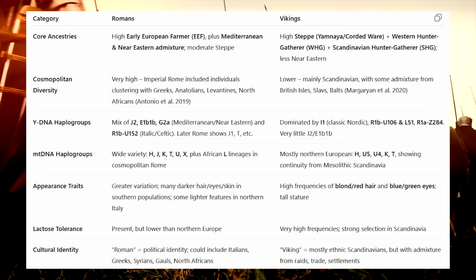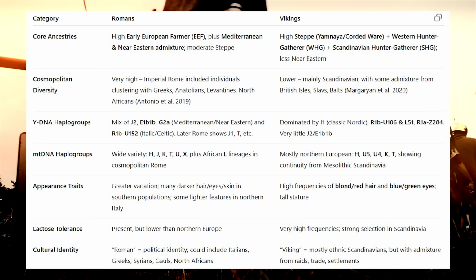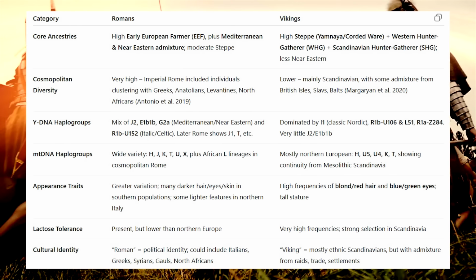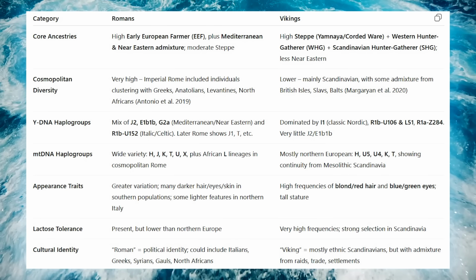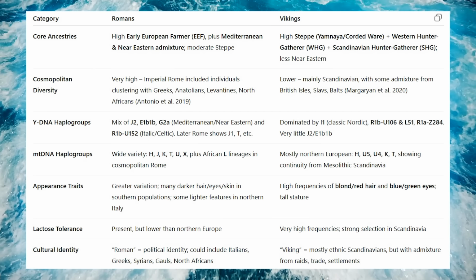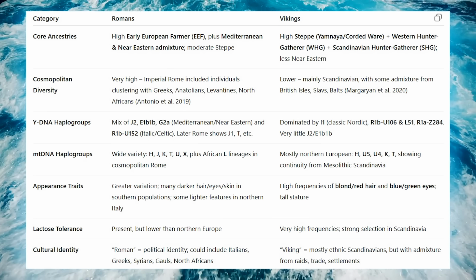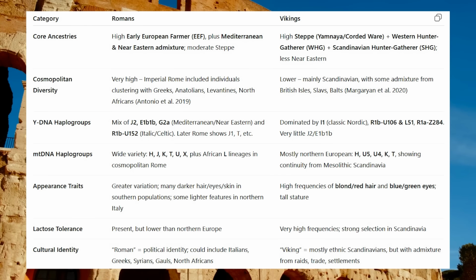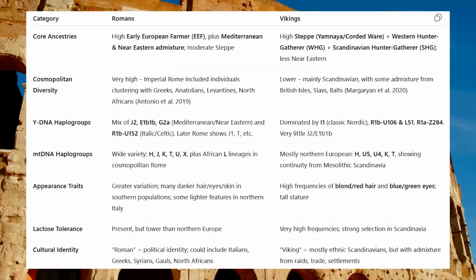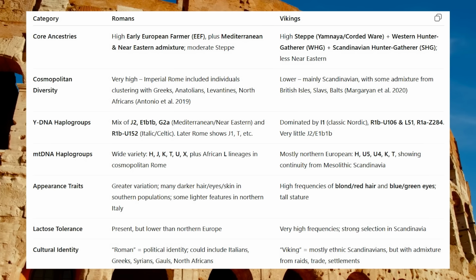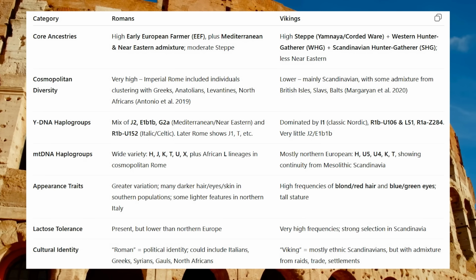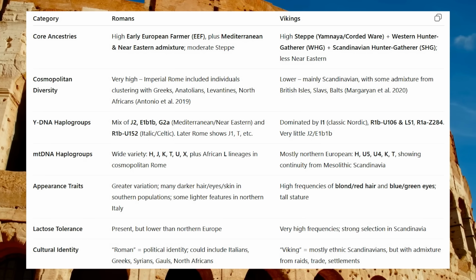Now look at this table. This shows the main differences between Roman and Viking DNA. You can see that the Romans' foundational DNA had higher levels of early European farmer ancestry, and it showed more diversity during the imperial period than the Vikings. As we went through, this is because Rome's population at the time of the empire had shifted so heavily towards the eastern Mediterranean and the Near East. Yet later migrations from northern and central Europe reintroduced continental European DNA into Italy in higher numbers. Now you can also see the differences in haplogroups, in appearance and in lactose tolerance as well.